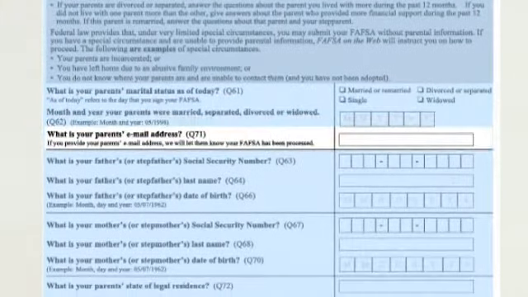Question 71 asks for your parents' email address. This is a good backup system for all of the information that will be sent to the student once the FAFSA is completed. If your parents have an email address, it's a good idea to add it here.